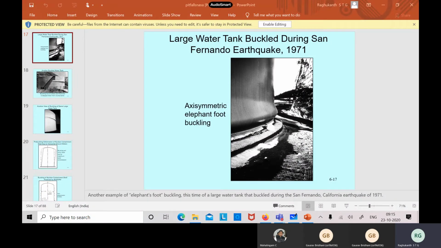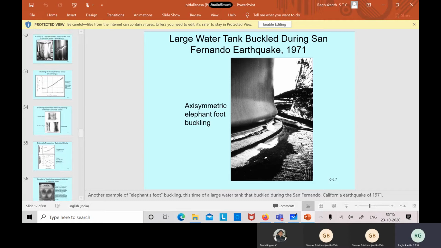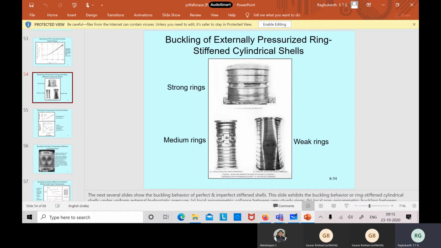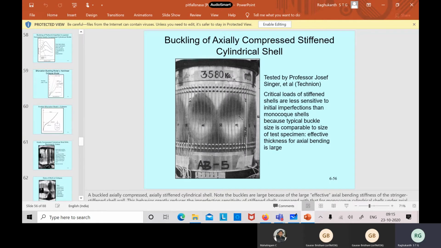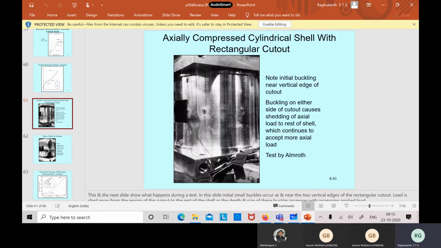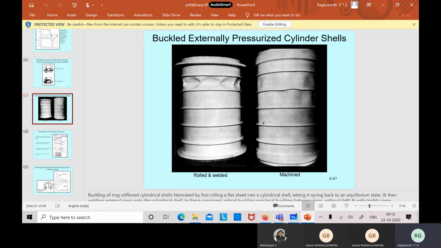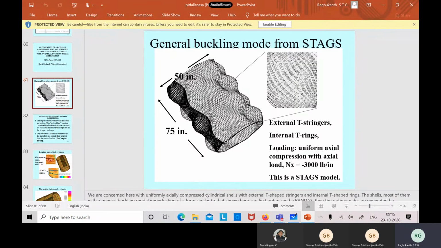So now let us study this in detail, how to understand this buckling. And of course, this fellow has given excellent information there. He has shown a variety of all the typical types of buckling mode shapes also. You can see nicely how these things are buckling. So I suggest all of you go through these; you see the buckling here, beautiful, these types of things are there. Okay. So here also you can have stiffened shells, unstiffened. You can make things more complex also. Okay, so please see these slides.